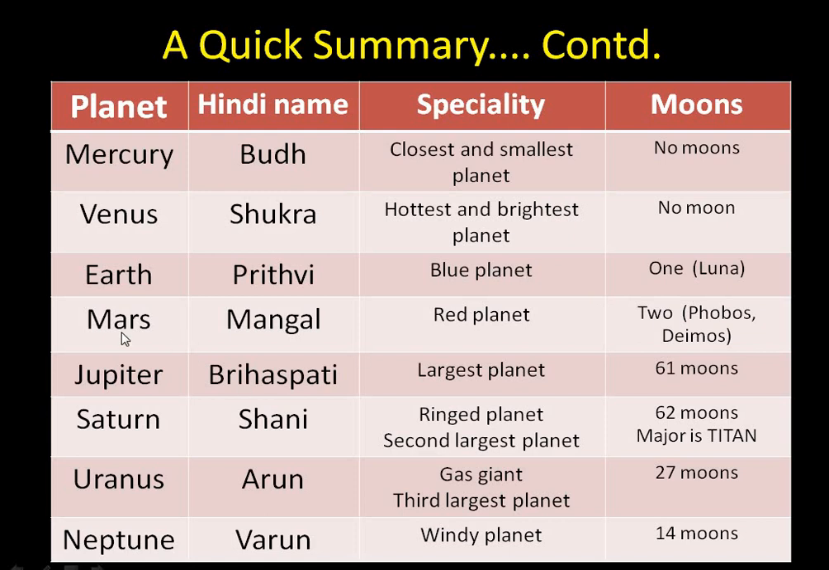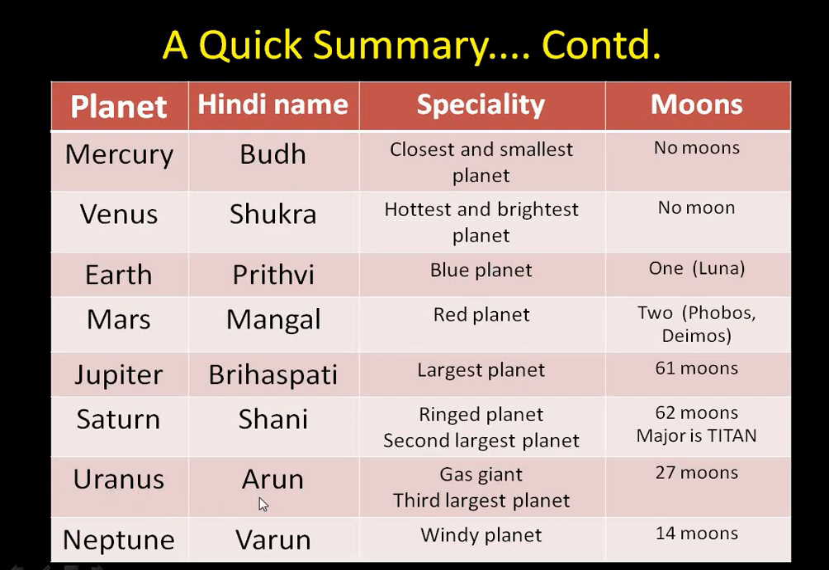Then Mars. Mars's Hindi name is Mangal. It is the red planet. It has got 2 moons, Phobos and Deimos. Jupiter, also called Brihaspati, is the largest planet. It has got 61 moons. Saturn or Shani is the ringed planet. It is the second largest planet. It has got 62 moons and the major moon is Titan.